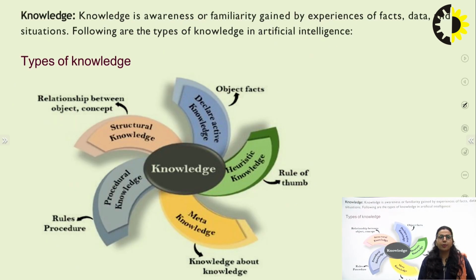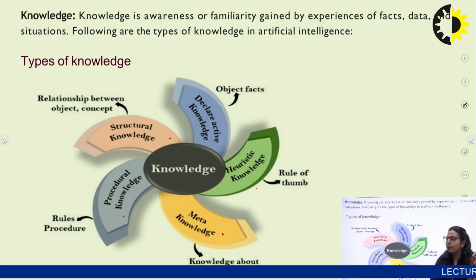Now here are some of the different kinds of knowledge that we can define while we are designing a knowledge representation. Knowledge is a kind of awareness or familiarity gained by experience of facts, data and any kind of situation that we are facing. So there are basically 5 kinds of knowledge: declarative knowledge, heuristic knowledge, meta knowledge, structural knowledge and procedural knowledge. Let's have an overview of these.